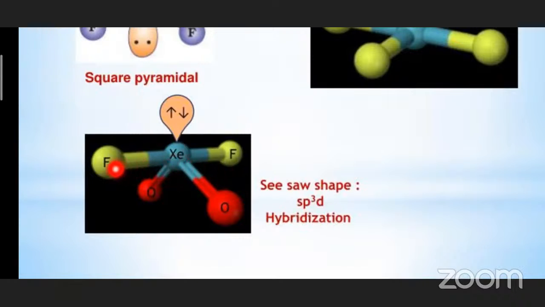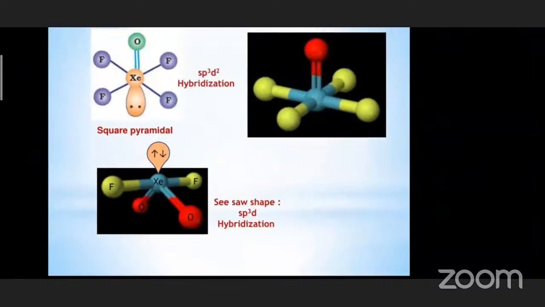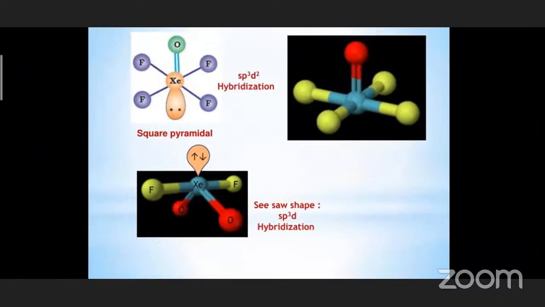And what is the shape here? It is appearing like the seesaw. So the shape over here is seesaw shape. So this is very, very important. The structures and geometries of the compounds of xenon are very, very important.